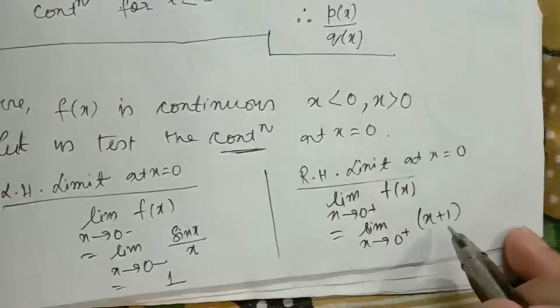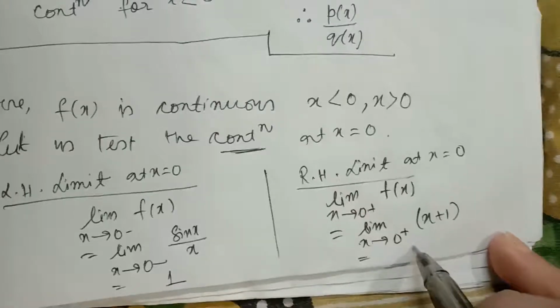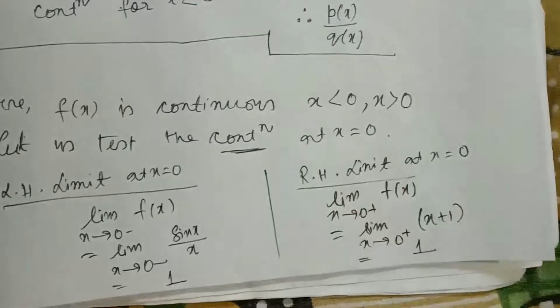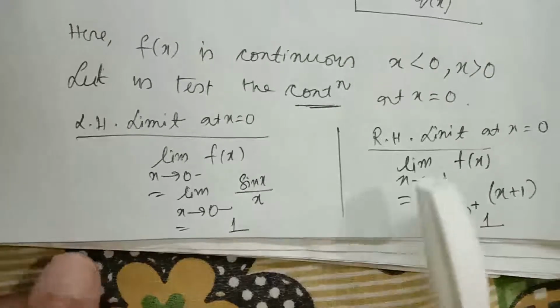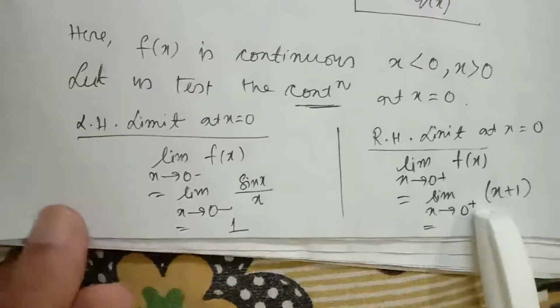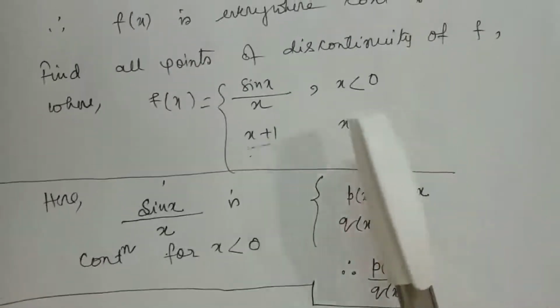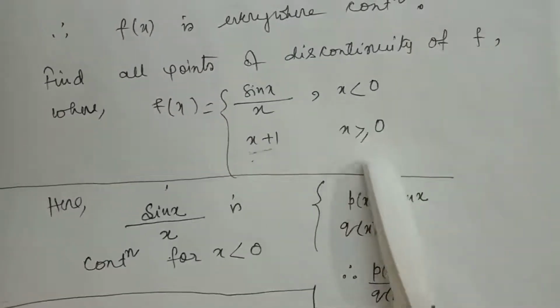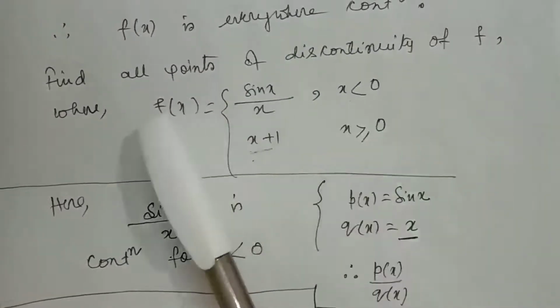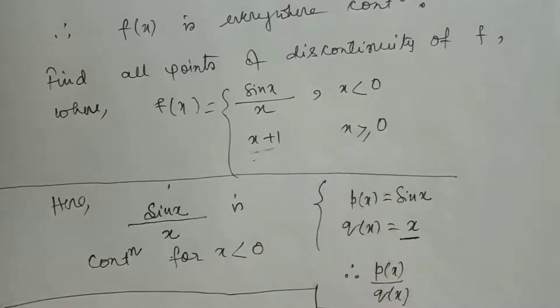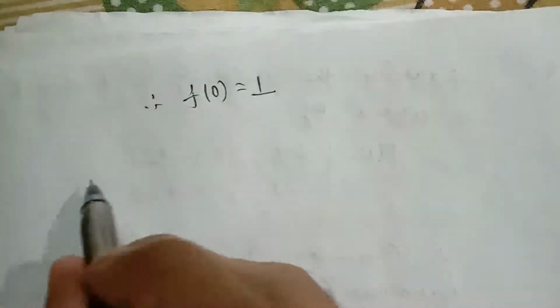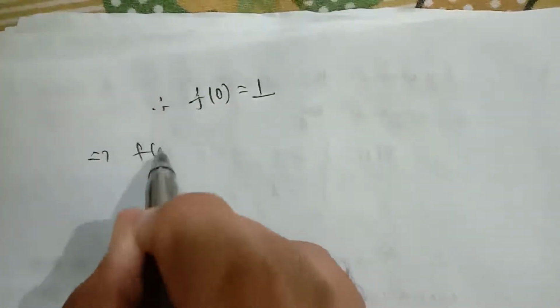So if we put x equal to 0, its value will be again 1. So you can see left hand limit at x equal to 0 is 1, right hand limit at x equal to 0 is also 1. And what is the value of f of 0? When x equal to 0, equal to sign is here, f of 0 will be 0 plus 1, which is again 1. Okay. Hence we can conclude f(x) is